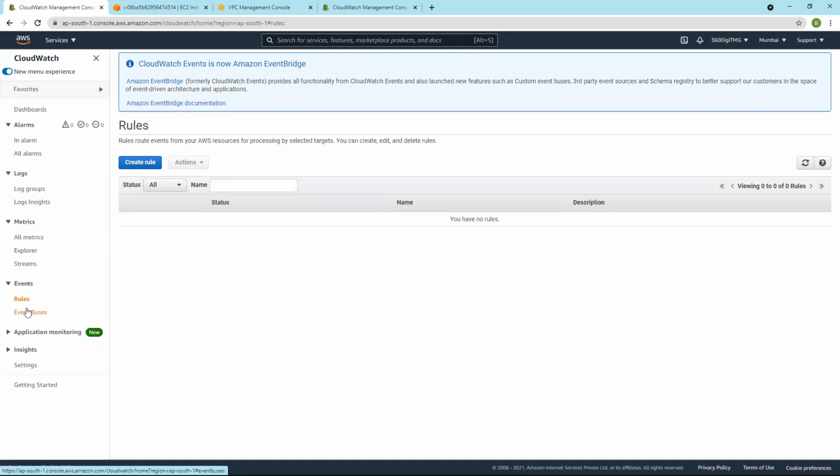So what events or rules under events does is you can track any event. Already monitoring is there, we know. You can track any event. If you want to get notified about any event, you can create a rule. Or if you want to trigger any action when a certain event occurs, you can do it here. Say for example, if someone adds an object into the S3 bucket, as an S3 admin, I should get an SMS or email.